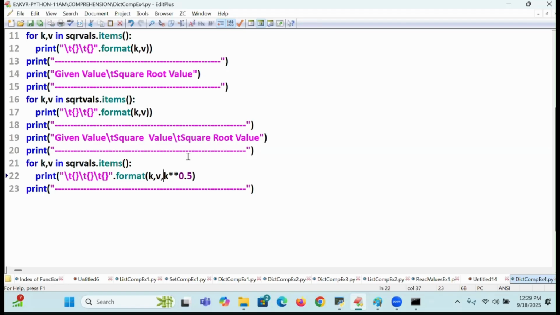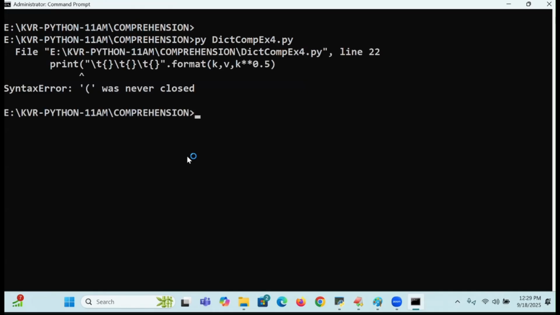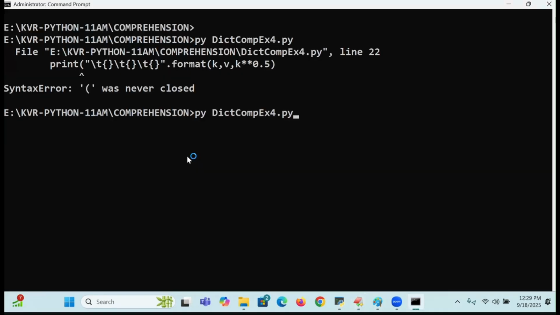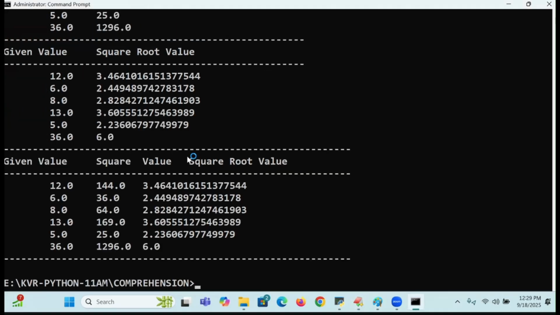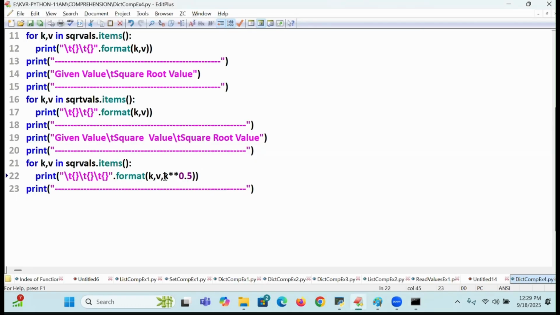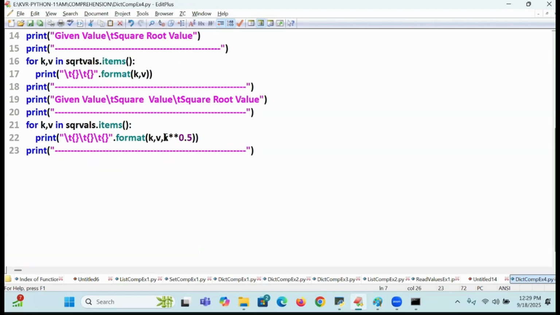The output will come, but nice logic, so I am appreciating. Closing bracket, one more closing bracket. Already those results are there in one dictionary. It's good, but I want the already calculated values. How to get it?